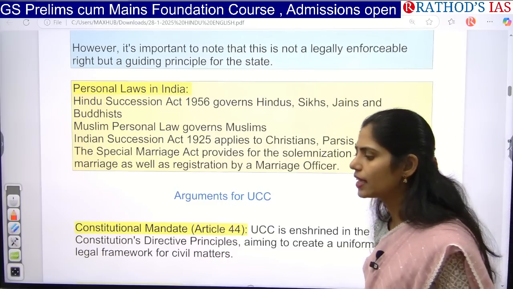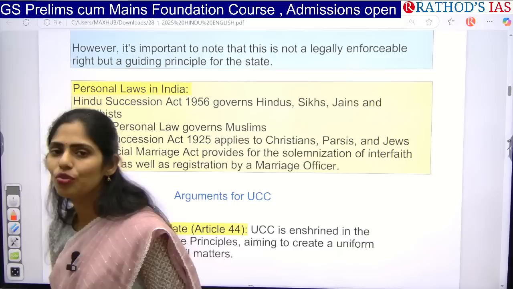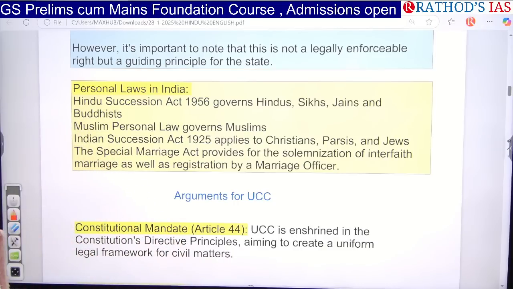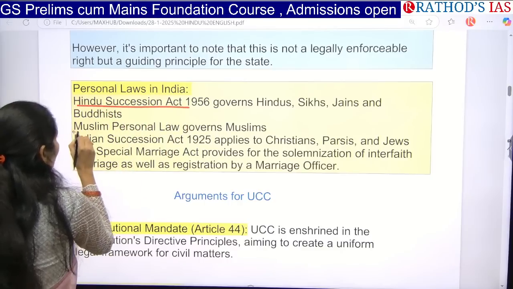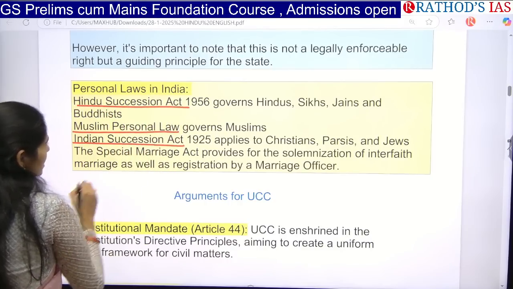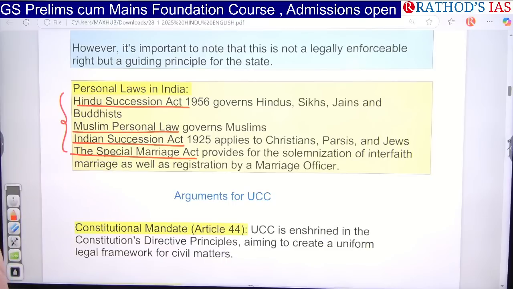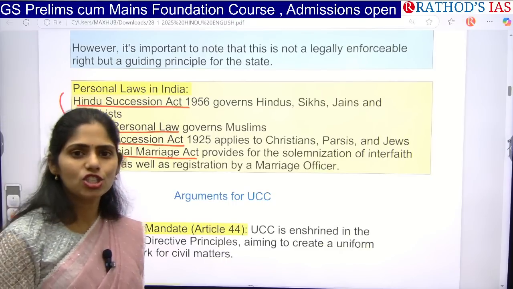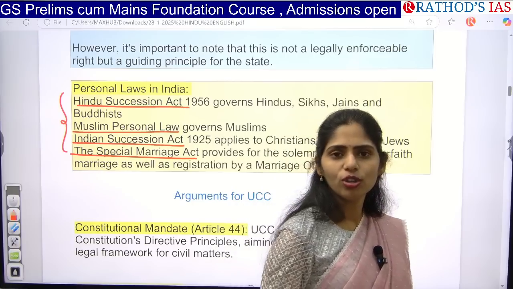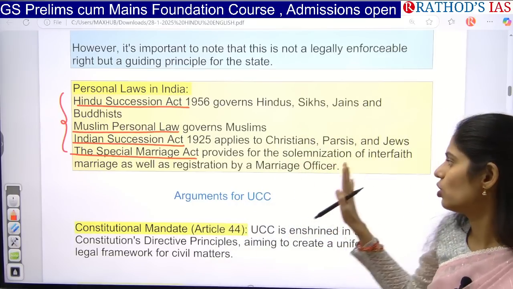So overall, in our country, as you all know, India is very diverse in religions. We have people living together who belong to different religions like Hindus, Buddhists, Parsis, Christians, etc. So there are certain laws which guide their own civil laws. Okay, for example, you have to remember all these things: Hindu Succession Act, Muslim Personal Law, Indian Succession Act, and Special Marriage Act. So these are the 4 personal laws in India. Once we implement this UCC, we will be removing all those and we will have only one law that is called UCC.